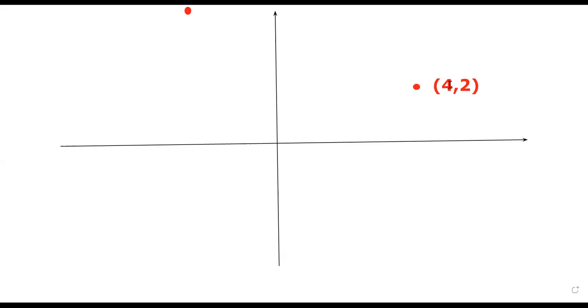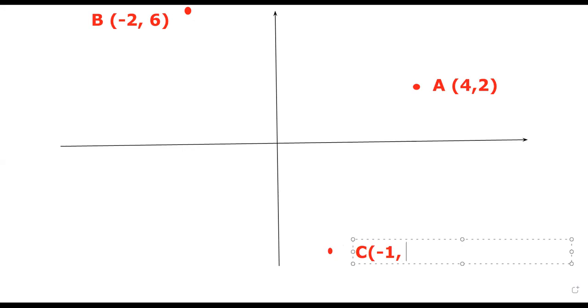So even if you want to use the formula, you still need to draw the points. So please do not skip the easy part. If you want to get things done, you need to draw these points. So we have A in here, B in here, C is 1 and -4, so it will be in here. This is our C, 1 and -4. And finally, we have our D, which is -6, 4.